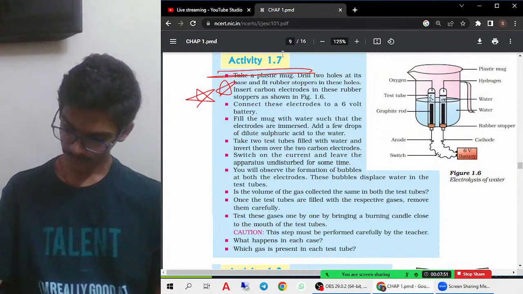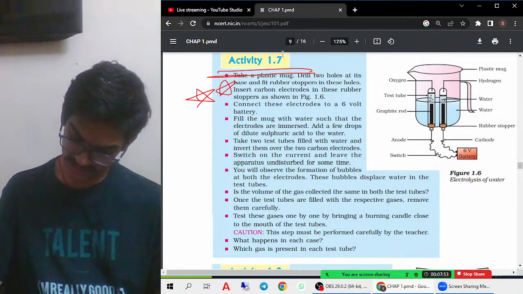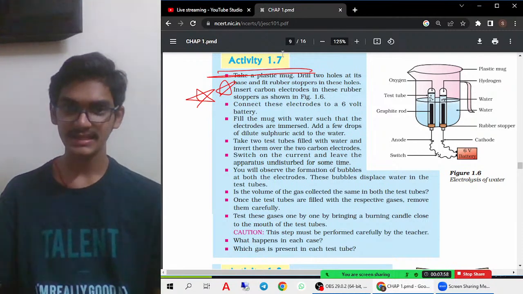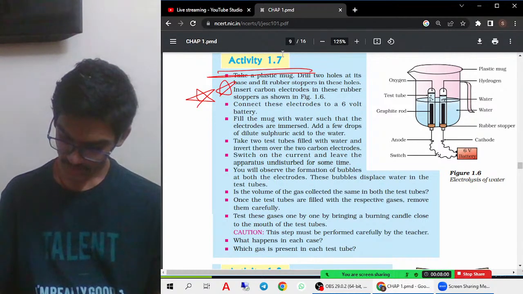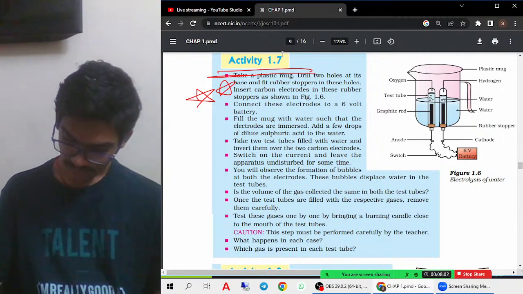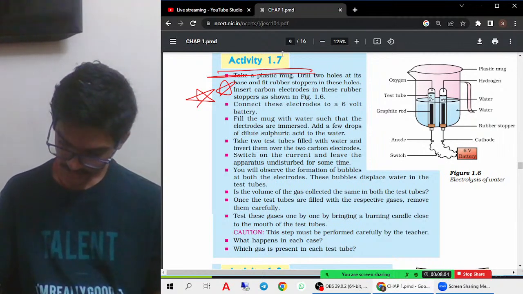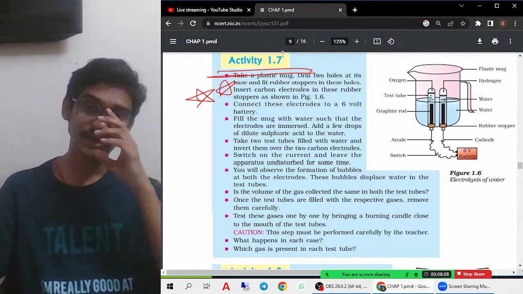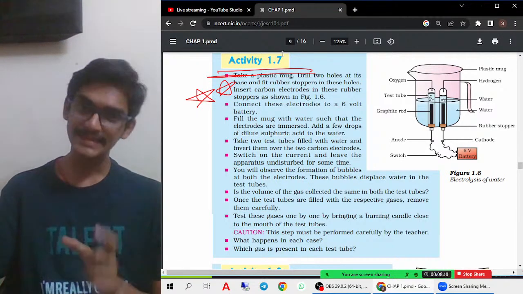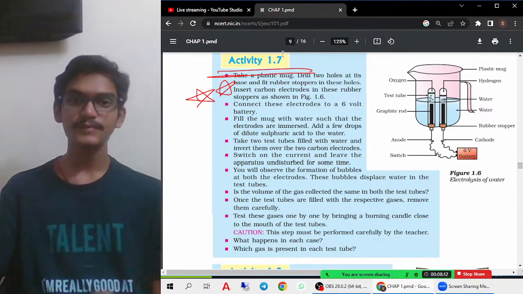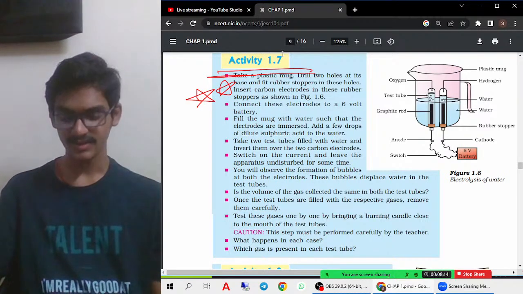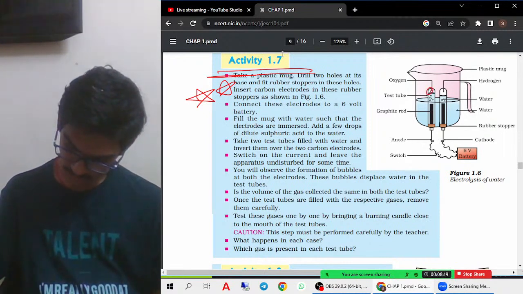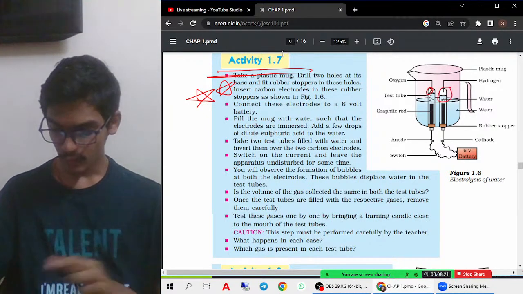Okay. For example, first I'll try to explain the setup. Here we are taking the battery and connecting it with the positive and negative terminals. And we are taking graphite rods. Why are we using graphite? Graphite is a non-metal, but still it is considered to have free electrons, because of which it is a good conductor of electricity. Then the oxygen gas is evolved here, and hydrogen gas is evolved here.